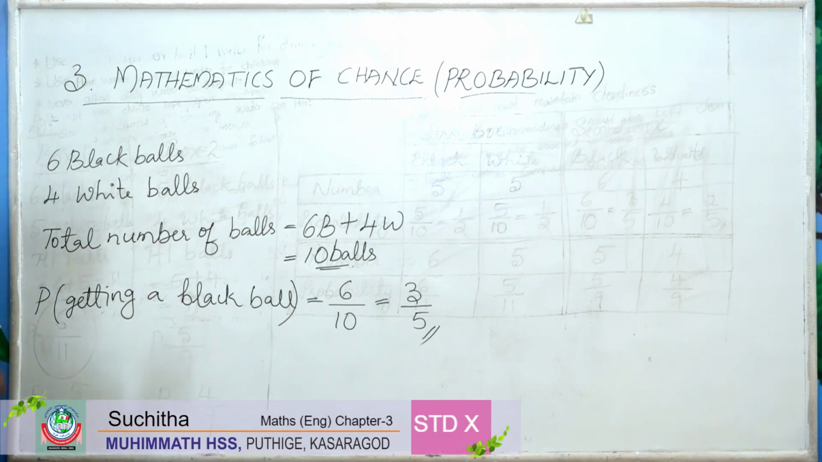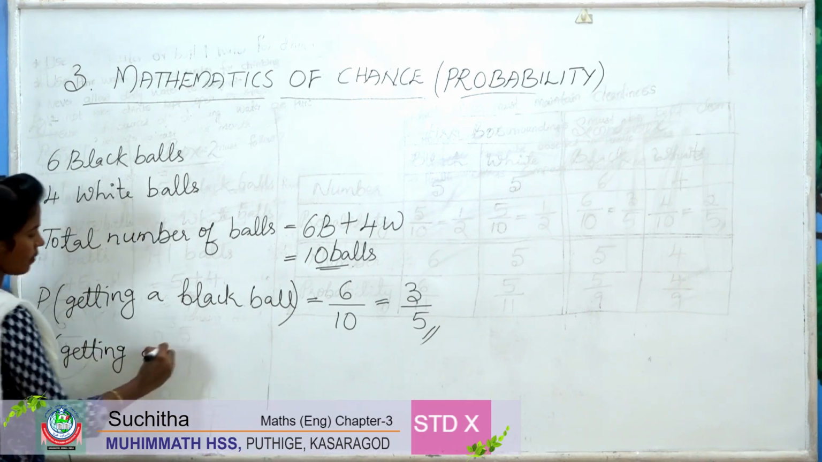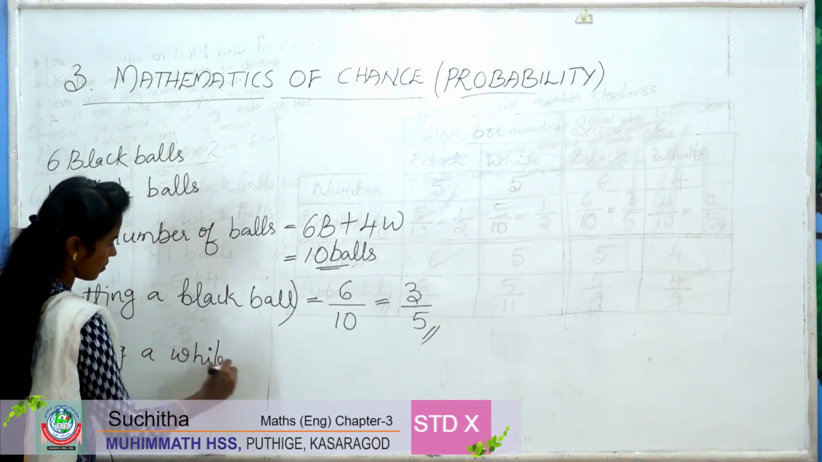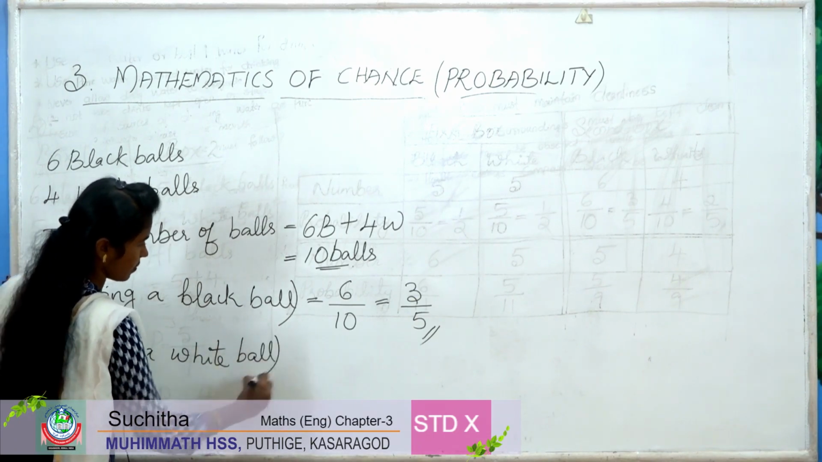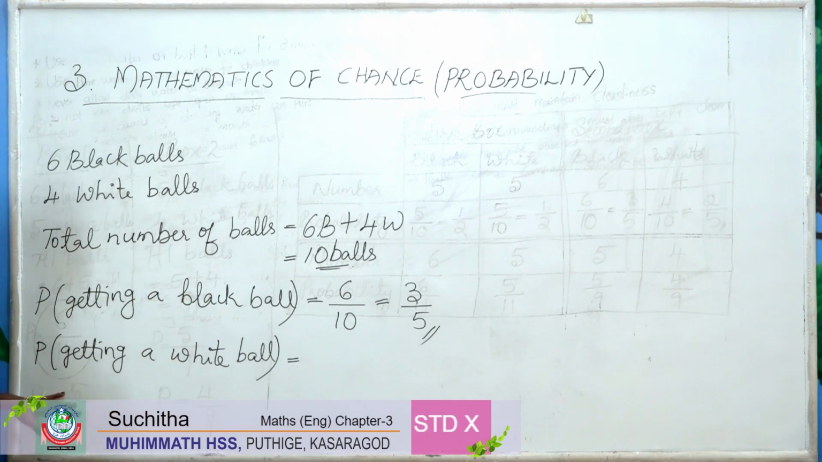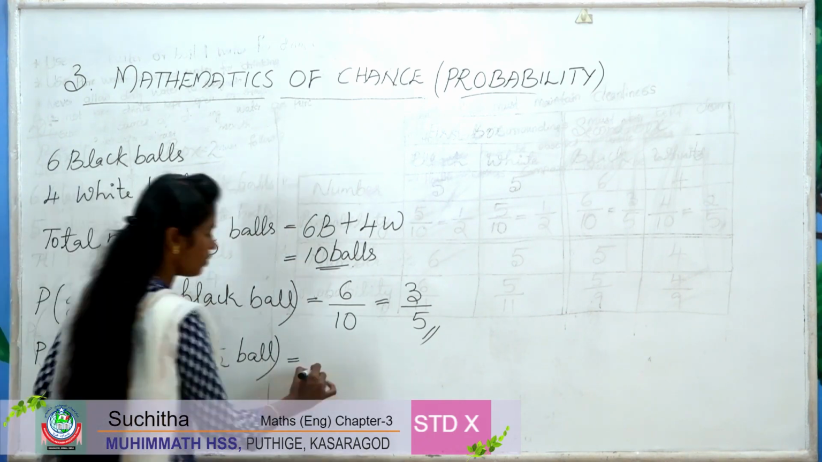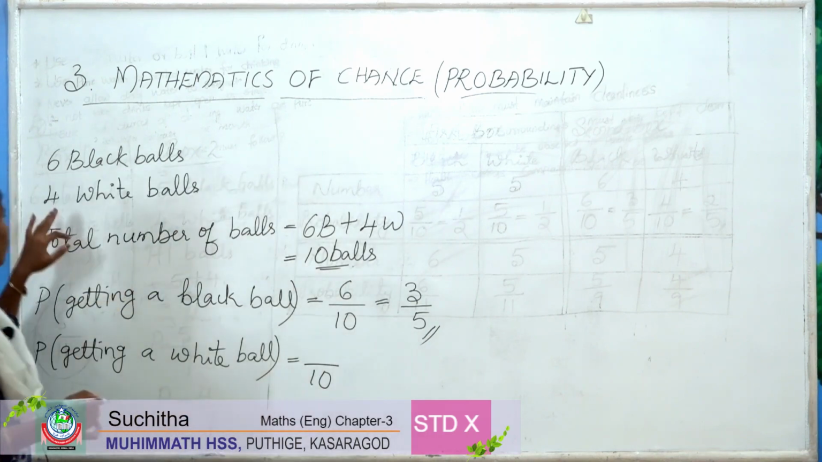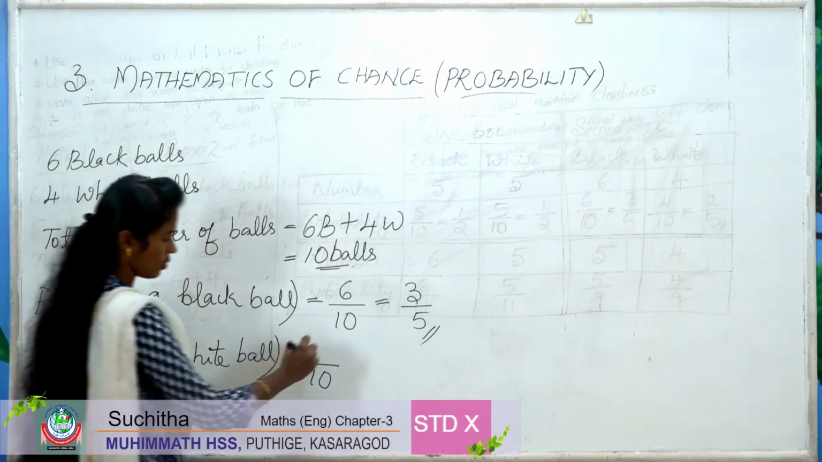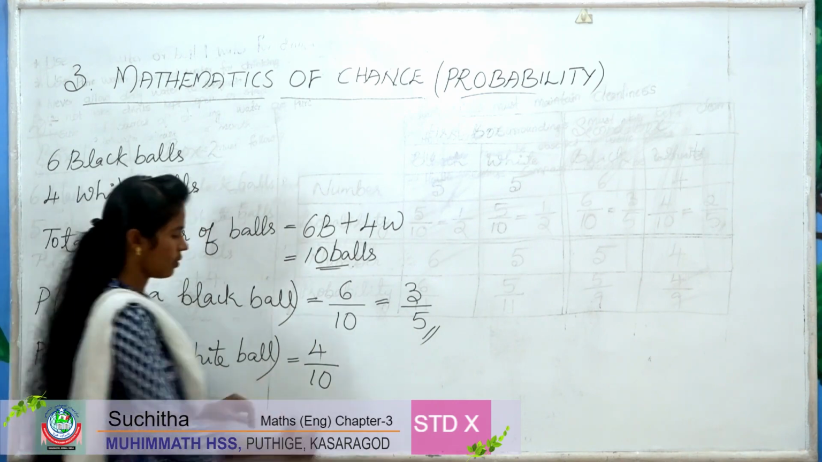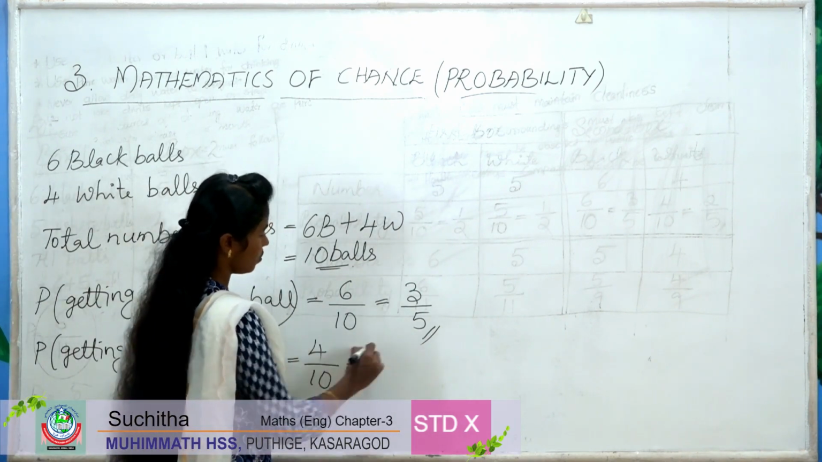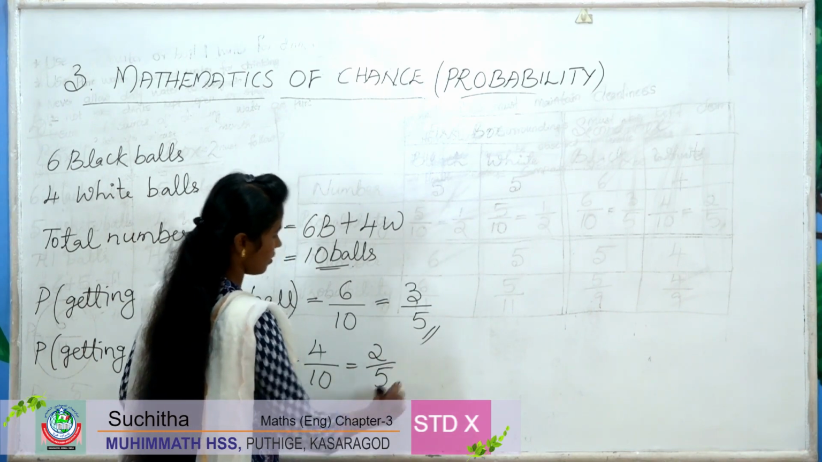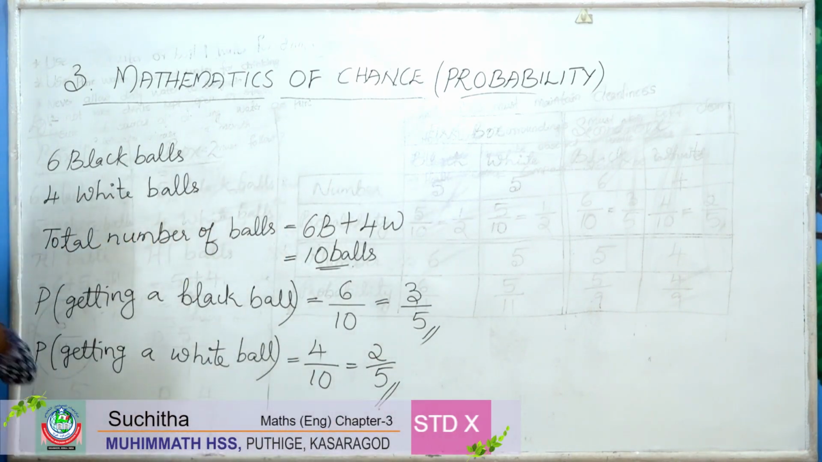Then, next question, what is the probability of getting a white ball? So, probability of getting a white ball. There are total 10 balls. Out of 10, 4 balls are white. So, probability is 4 by 10, divided by 2. 2 2s are 4, 2 5s are 10. It is 2 by 5. Clear?